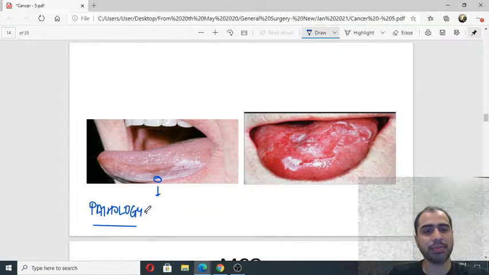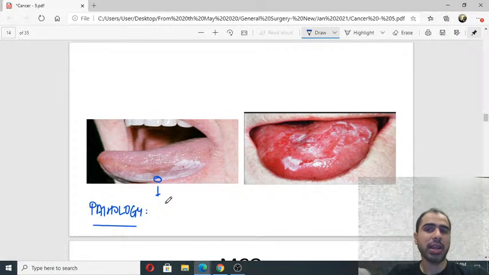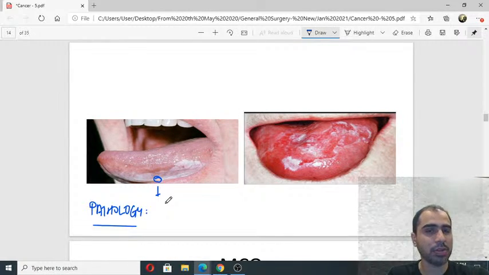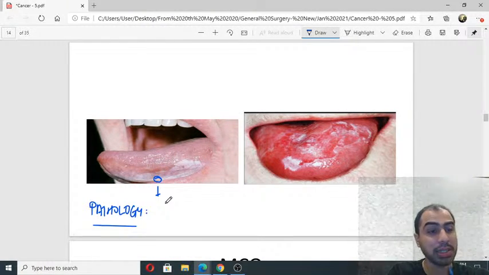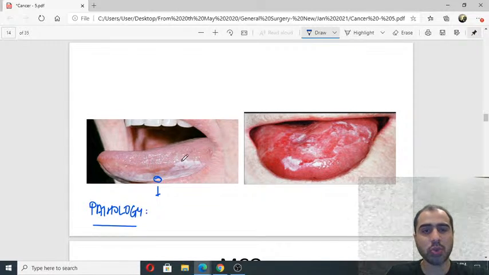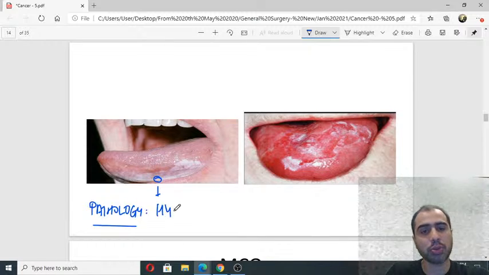Mitotic figures. Interesting. If I see mitotic figures which are abnormal, then I can characterize it, no? Then how is it not characterizable if I'm seeing mitotic figures? So no, that's not correct. I must see something. I cannot say no, this is just normal tongue epithelium, right? So I should see something. So what will I see? What I see in this biopsy is called hyperkeratosis.